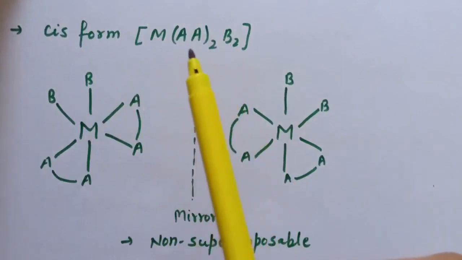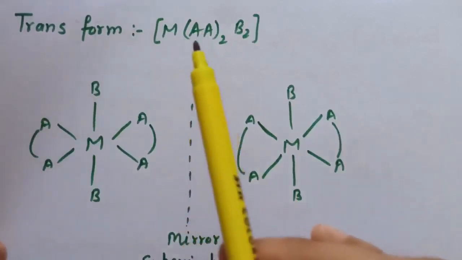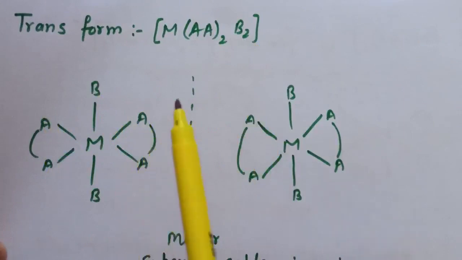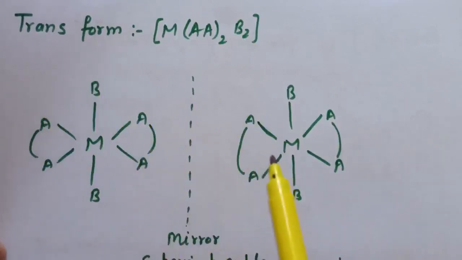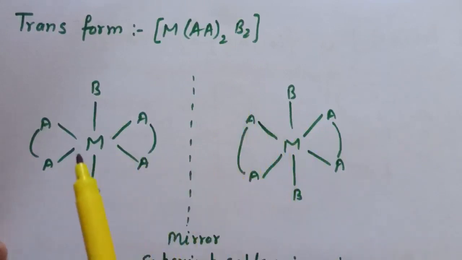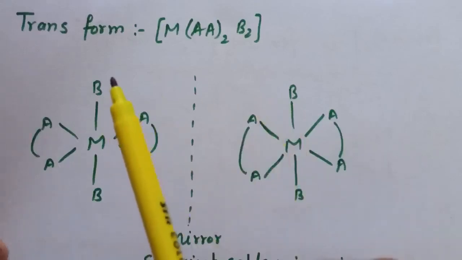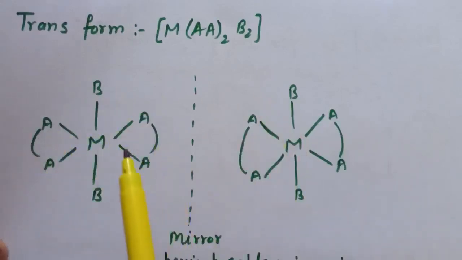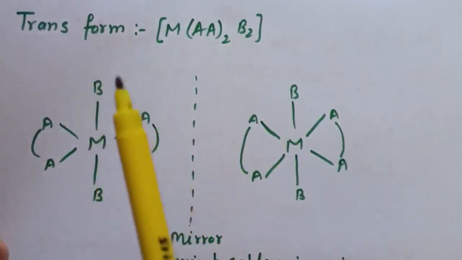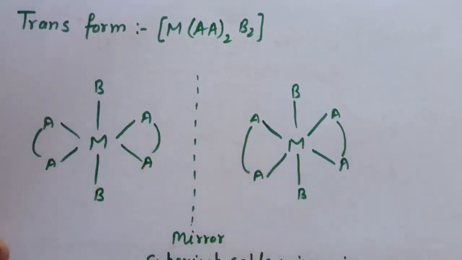Now the second case is the trans form. Here is the trans form of MAA2B2 type. If we place a mirror in front of this complex, this is the mirror image of this complex. Now if we superimpose these two complexes, they will superimpose on each other. B will superimpose on B and the two bidentate ligands will also superimpose on each other. So in the trans form, this complex and its mirror image are superimposable on each other.